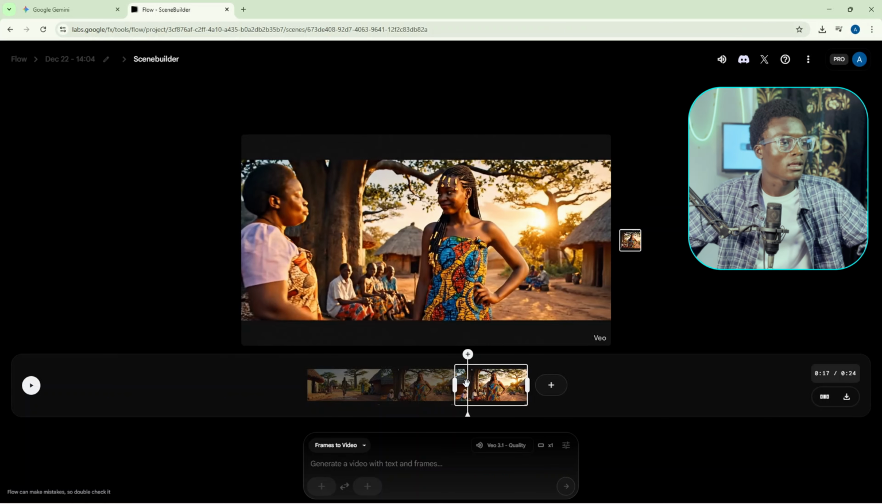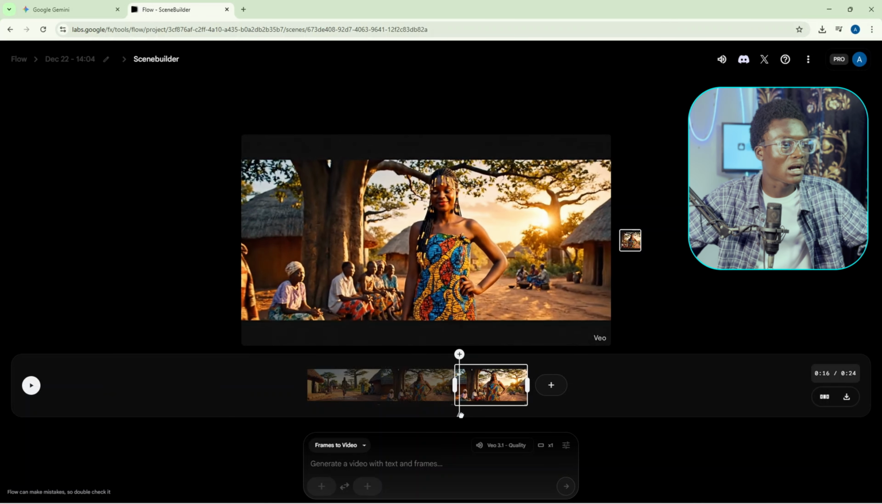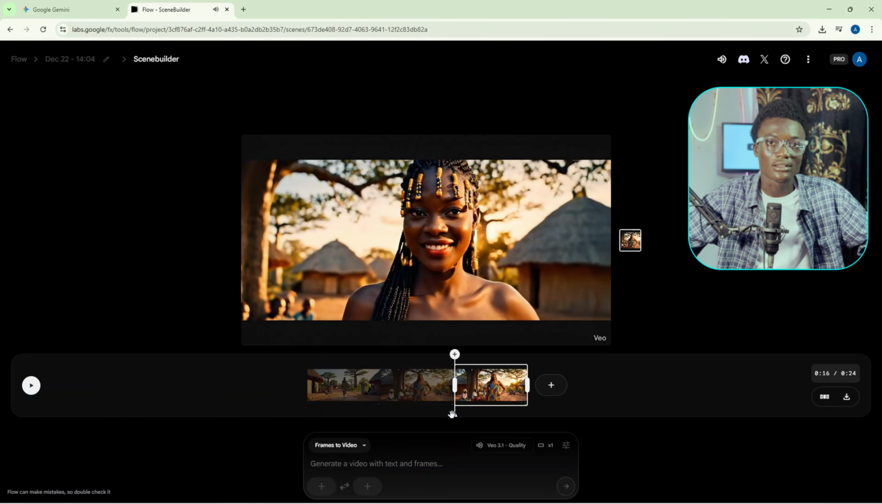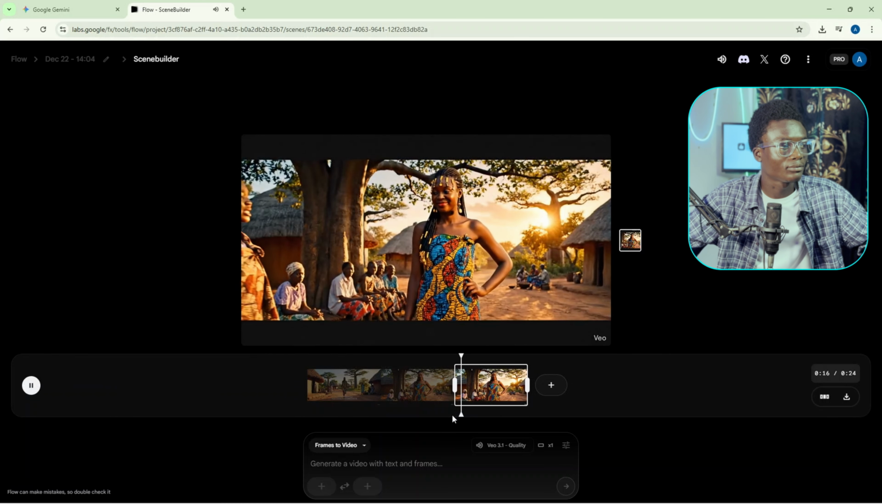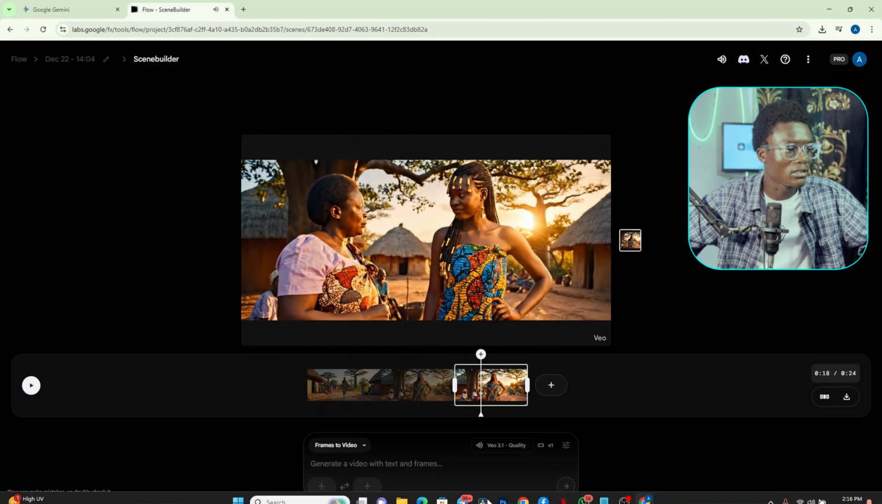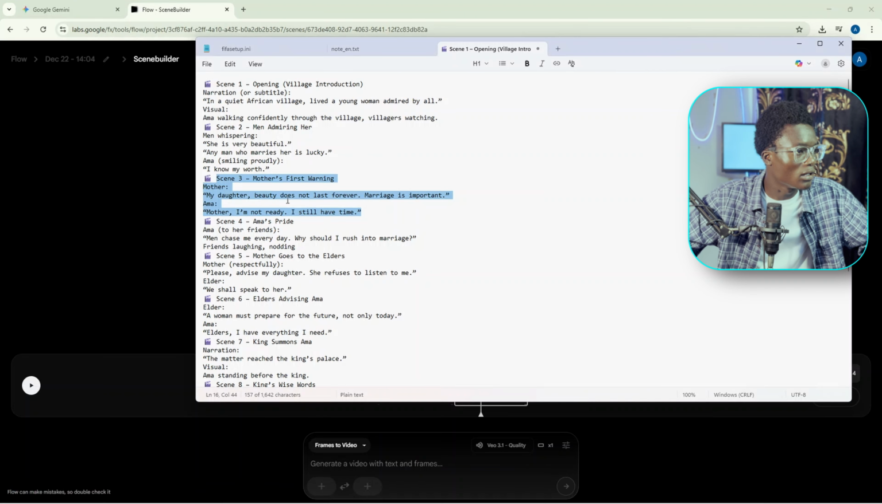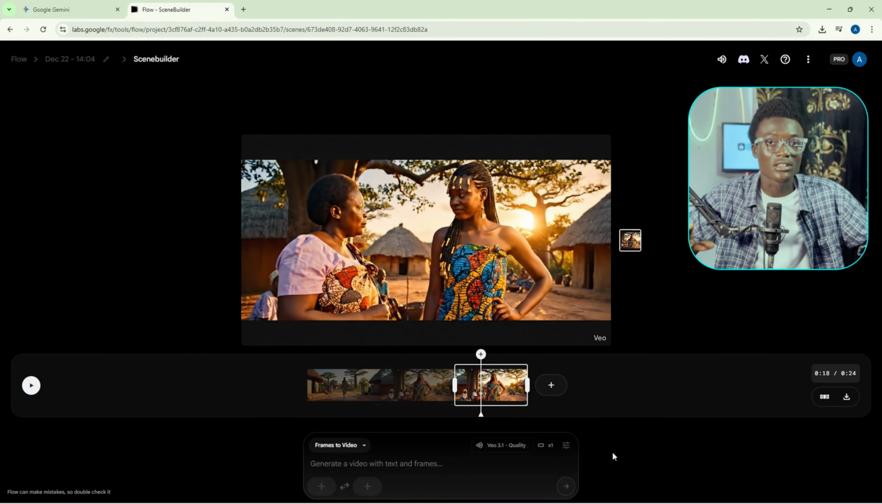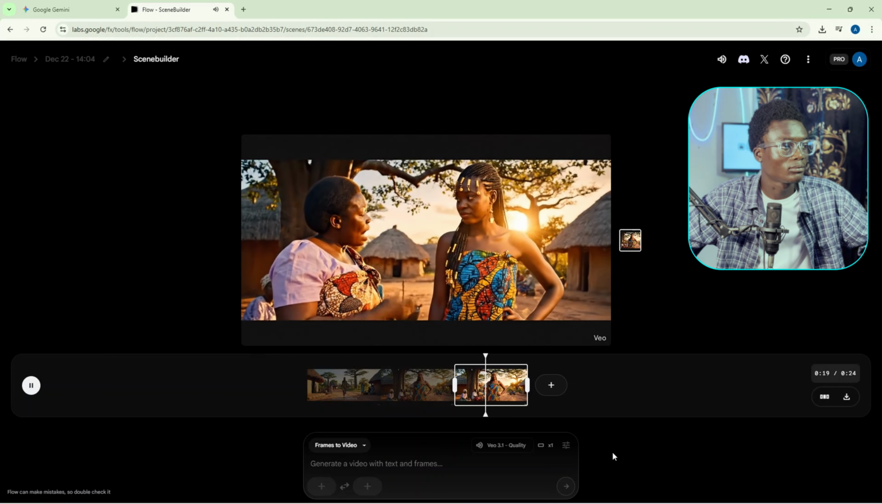It's very simple. See how the mother approaches her calmly, talking to her that beauty does not last forever. See, daughter, beauty does not last forever. Let me see whether the prompt says beauty. Okay, so sorry, it does say beauty does not last forever. Marriage is important.